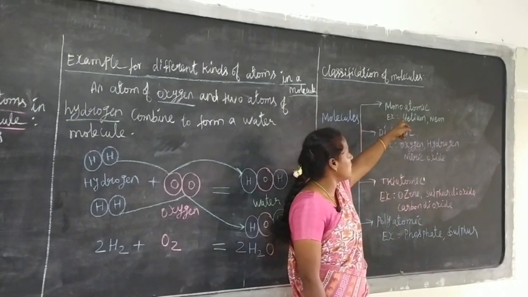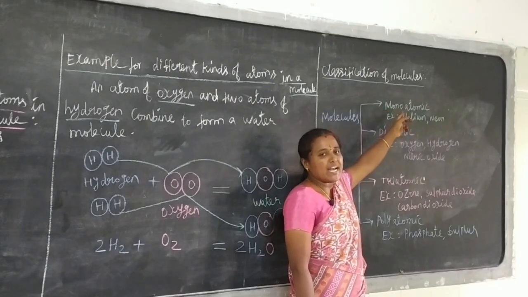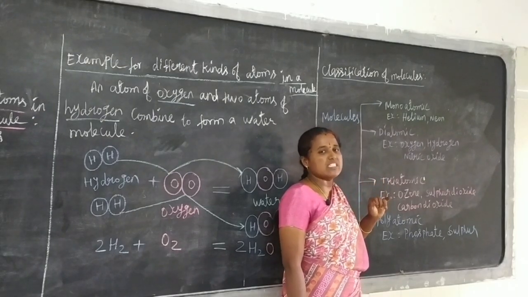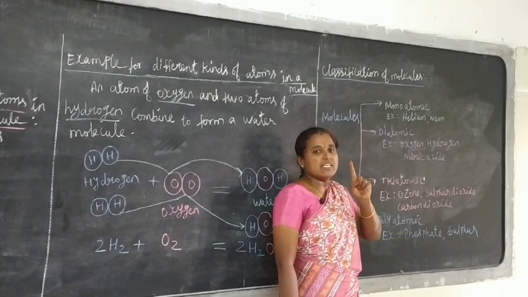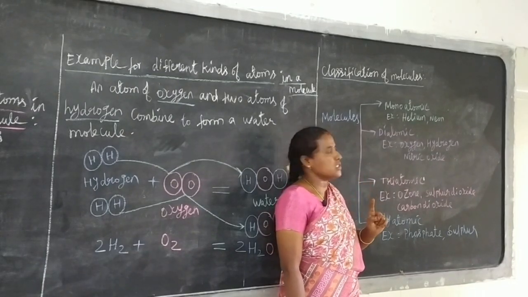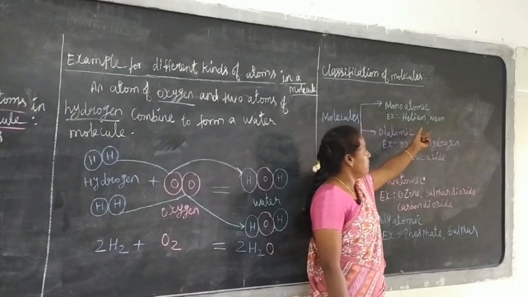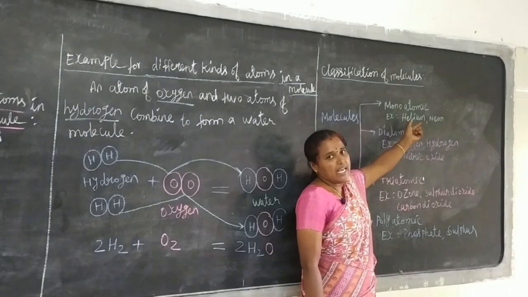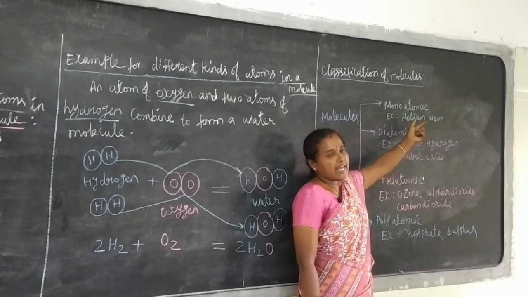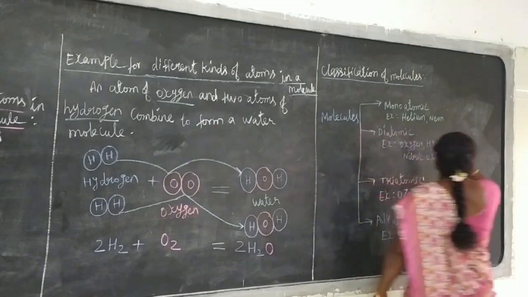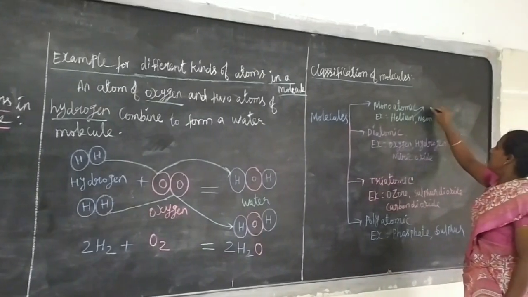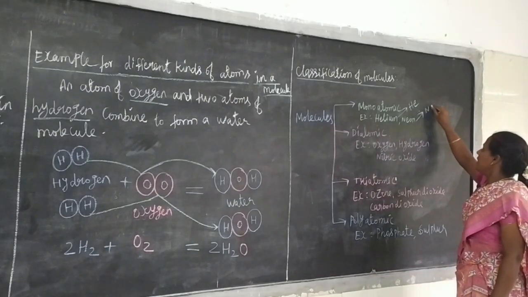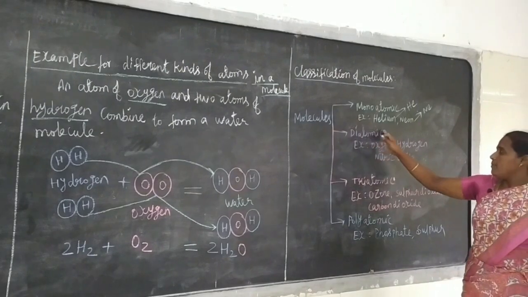What are monoatomic molecules? A molecule which contains only one atom is called a monoatomic molecule. For example, helium, neon. Helium contains only one atom. Neon also contains only one atom. What is the chemical formula for helium? He. What is the chemical formula for neon? Ne.